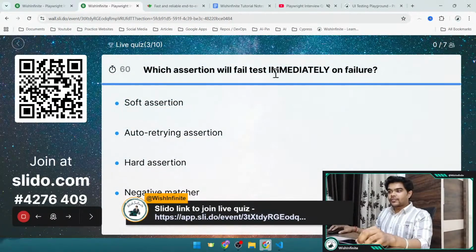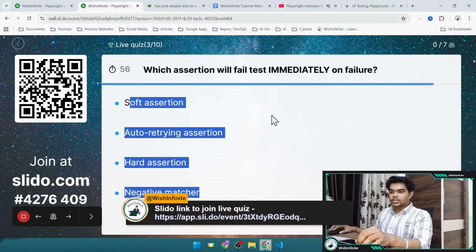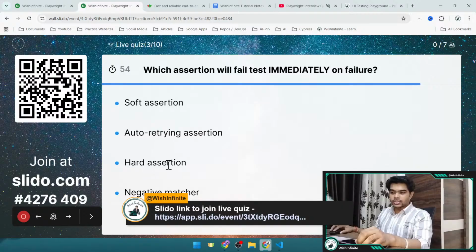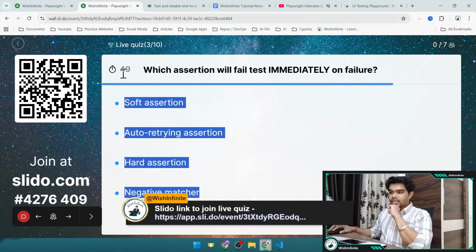Now let's go to the next question. Which assertion will fail the test immediately on failure? And here are all the options: soft assertions, auto-retrying assertion, hard assertion, and negative matcher. You can select the correct answer. We have 50 seconds.